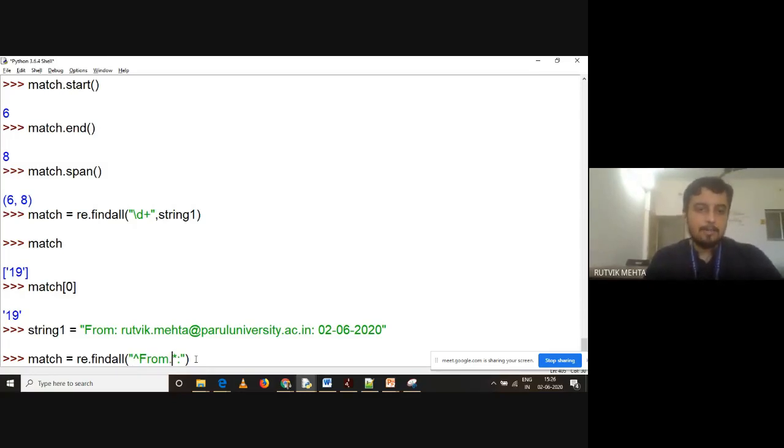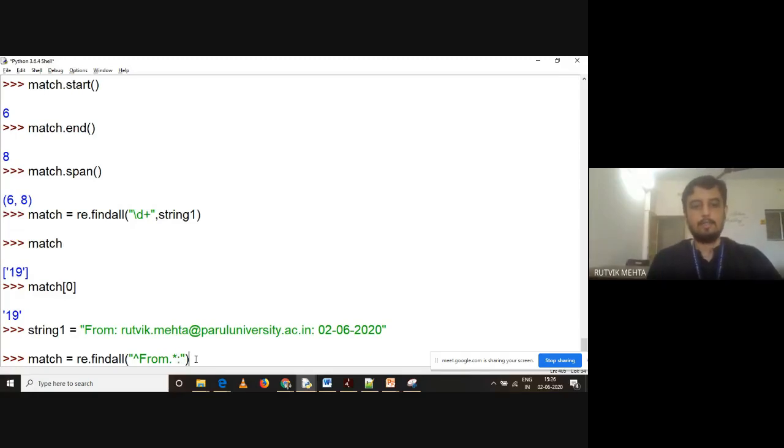Now, in any character, what have I written? Star. So if a character is present, that is okay, and if it is not present, that is also okay. Why? Because I have said star, that means 0 or more occurrences. If the character is present, that is okay. If it is not present, that is also okay. And then it should end with colon. Where to stop the extraction? Where you find the colon, there, okay.